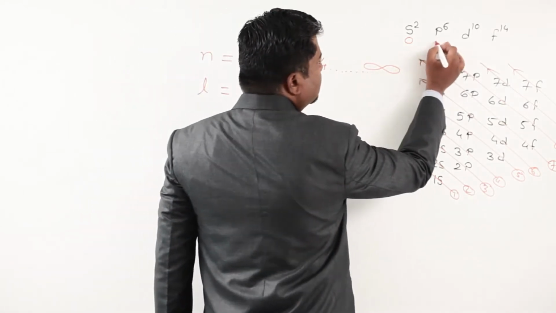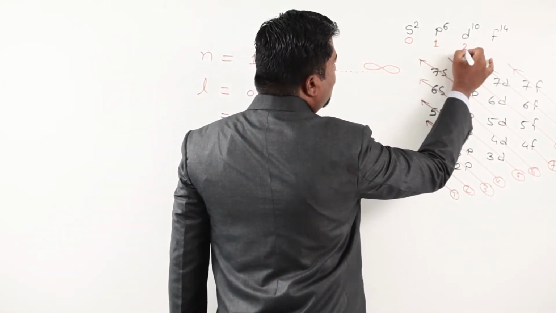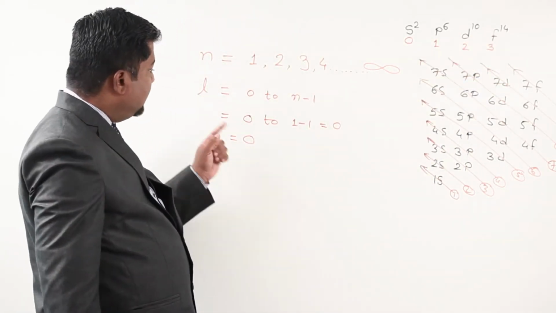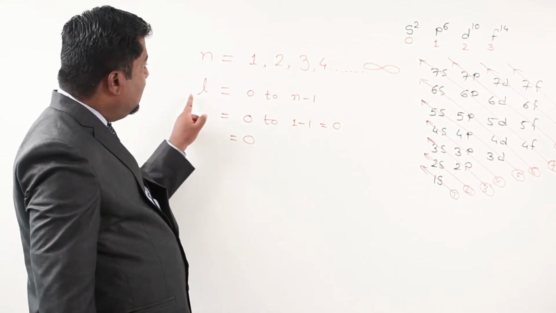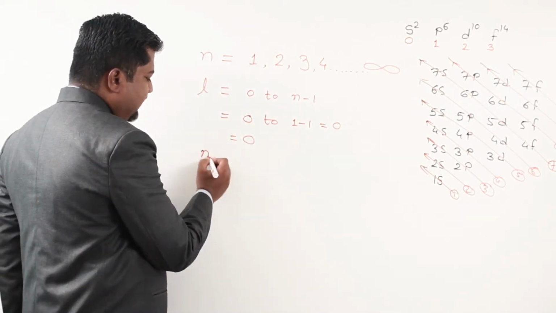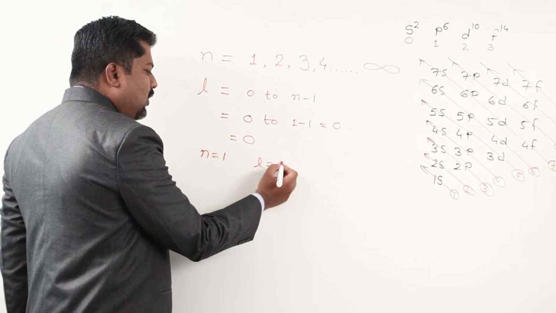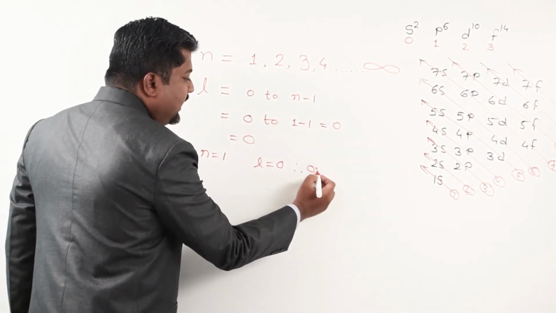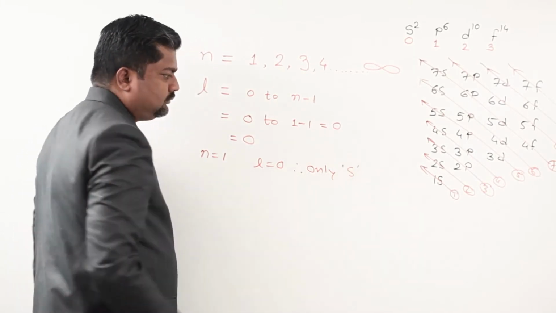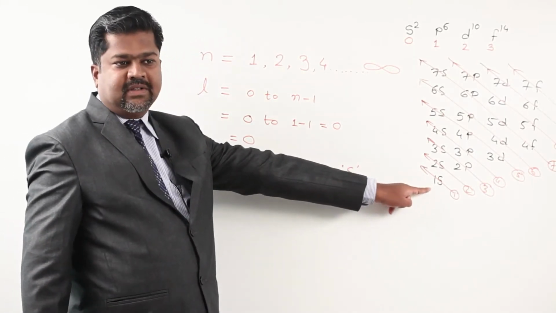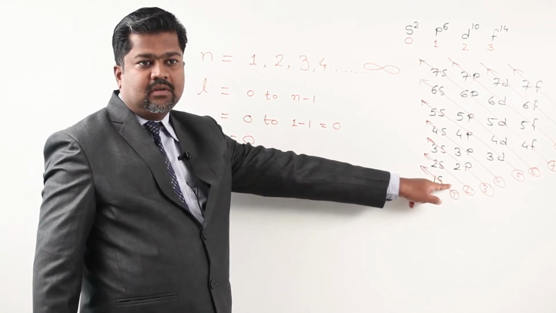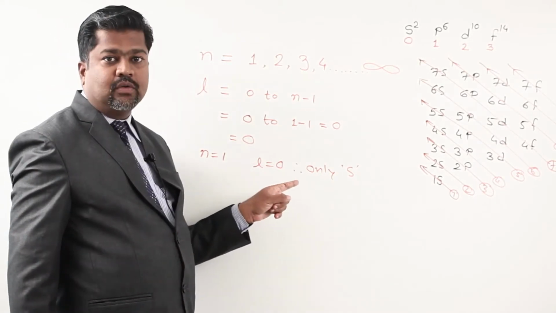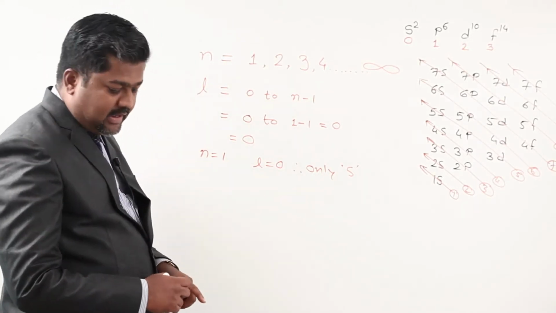If the value is 1, then p, 2, d, and 3, f. So for n equal to 1, l will always be 0 only, and therefore we have only the s shell. That's why I am giving 1s here, not 1p. So it is only 1s because the value of l is 0.